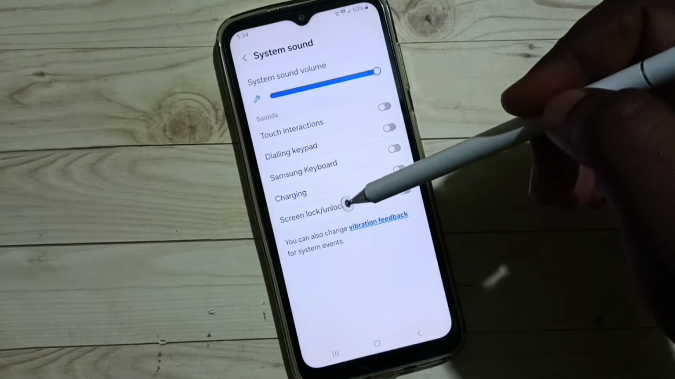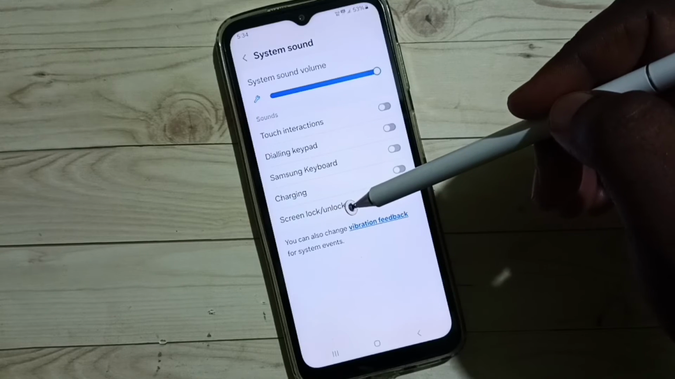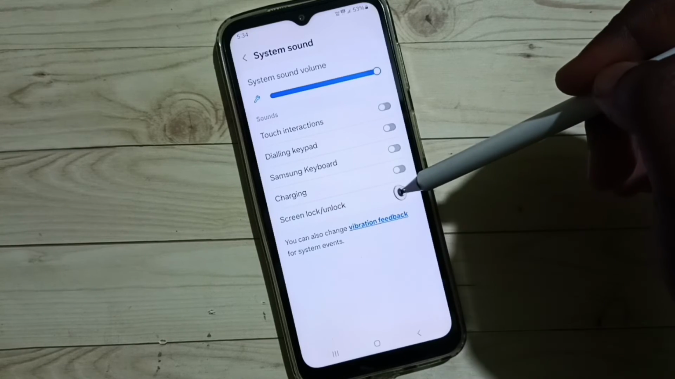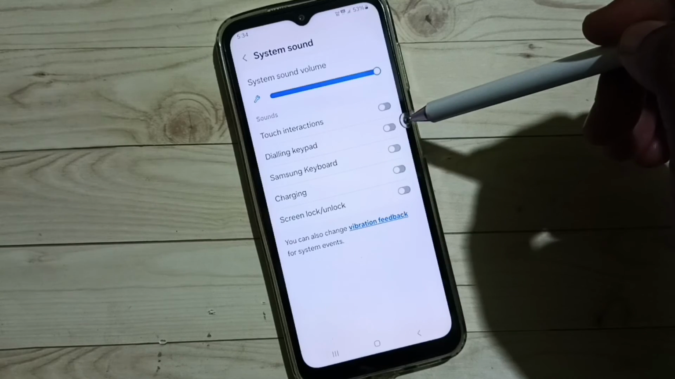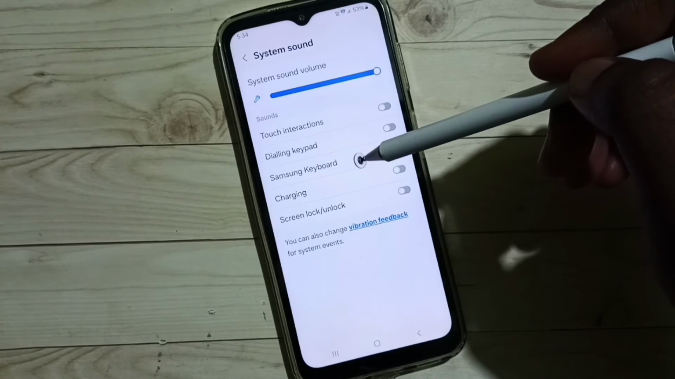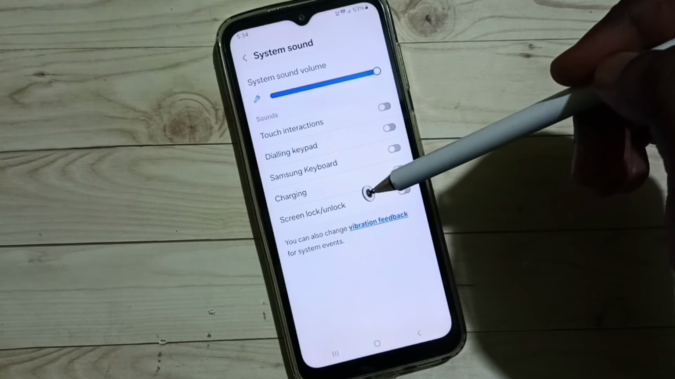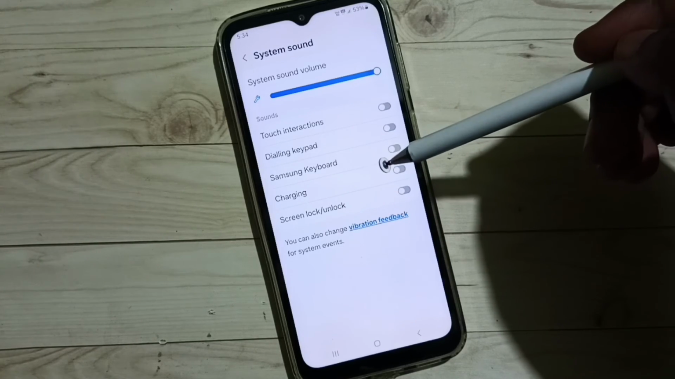Similarly you can adjust and control screen lock and unlock sound, charging sound, then dialing keypad sound. These sounds we can adjust here, we can turn on or off. Okay, so please check it.